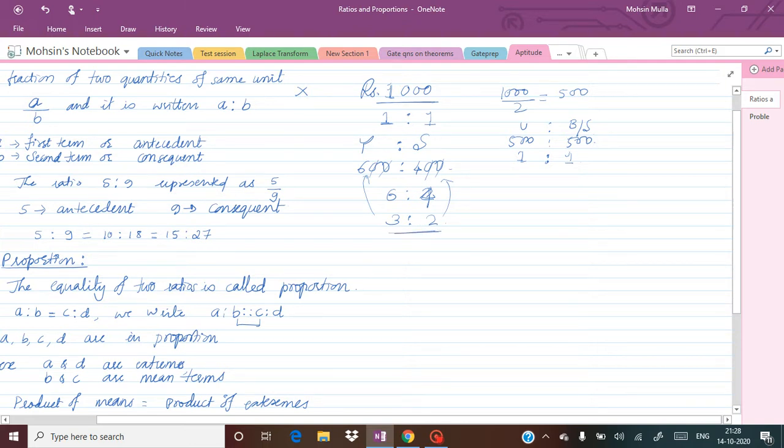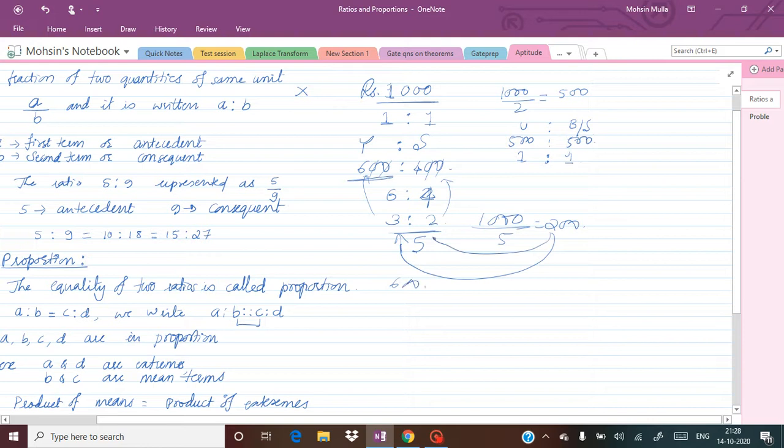Okay, so you have made 5 parts. After doing the 5 parts, now you are dividing it in the ratio of 3 and 2. So 1000 divided by 5, what will be the amount? It is 200. One part is 200. So you are going to get 3 parts of that. So 3 into 200, 600.